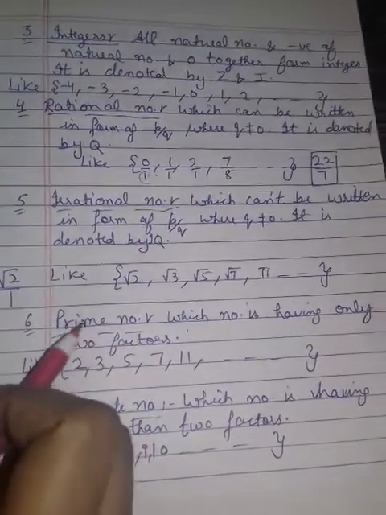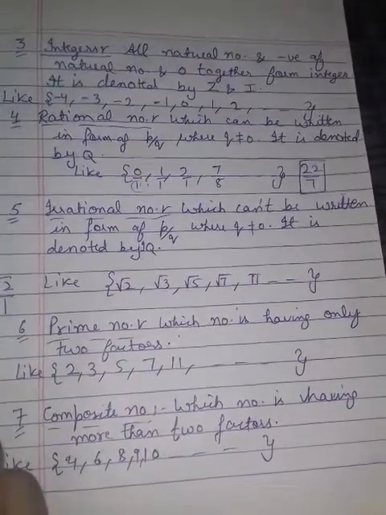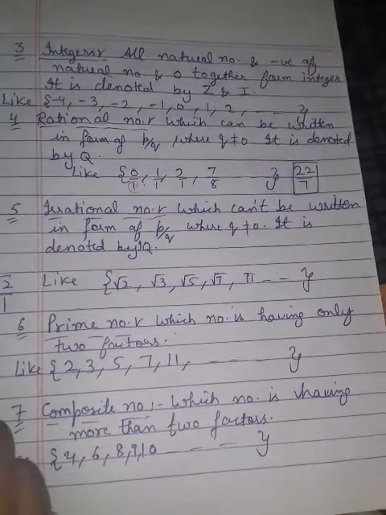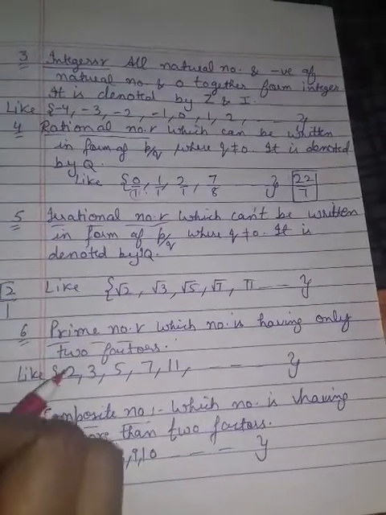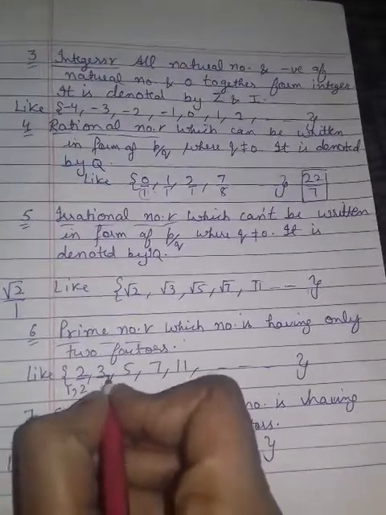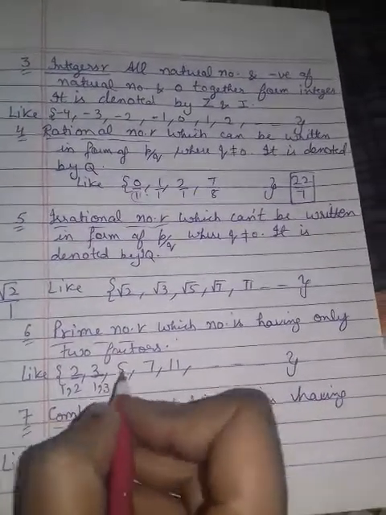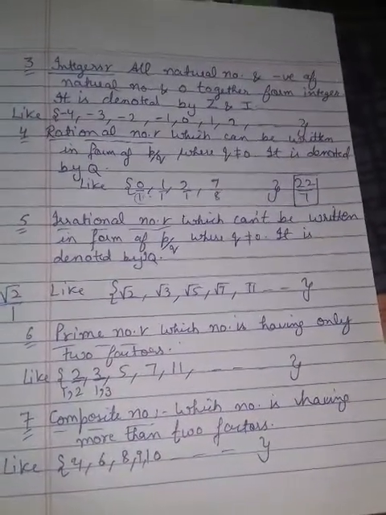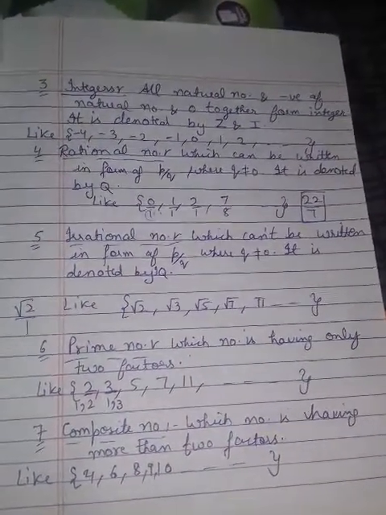Next one is prime number. A number having only two factors, 1 and itself, is a prime number, like 2. What are the factors of 2? 1 and 2. What are the factors of 3? 1 and 3. Means 1 and itself, only two factors. These are known as prime numbers.